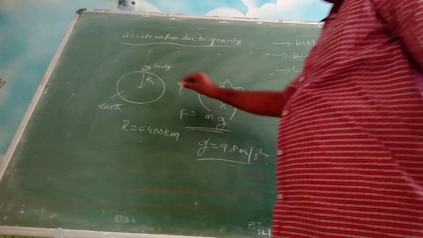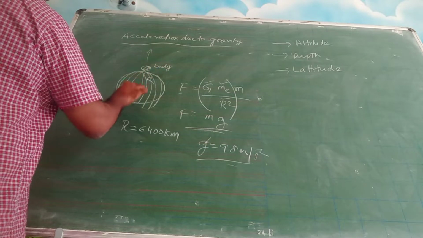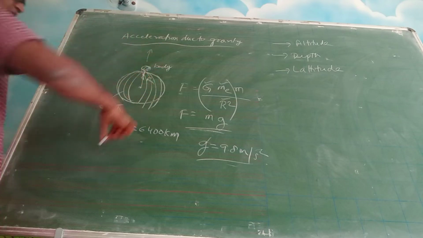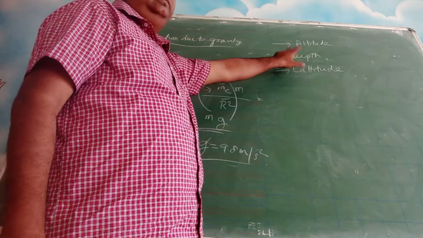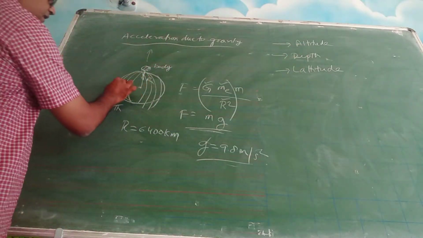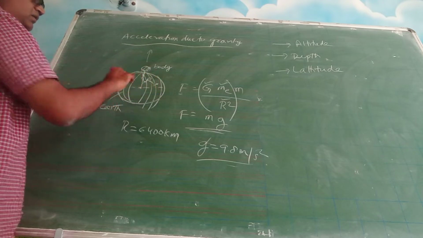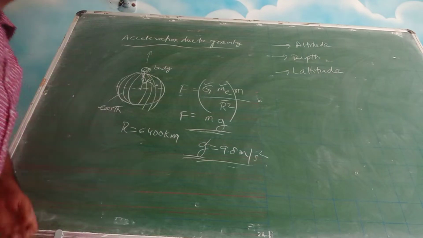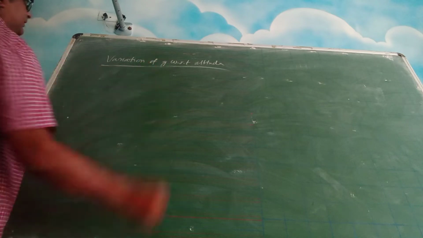And this earth is a sphere, right? It's like an onion. So right now this person is standing on the ground. If you dig into the earth and try to move towards the center of the earth, that is variation with depth. And this earth, when you take, this is the equatorial line, so there is a variation of latitude also. You can take here, you can take here, with different latitude, how the value of g is going to vary is what we are going to see now. First we are going to see variation of g with respect to the altitude.